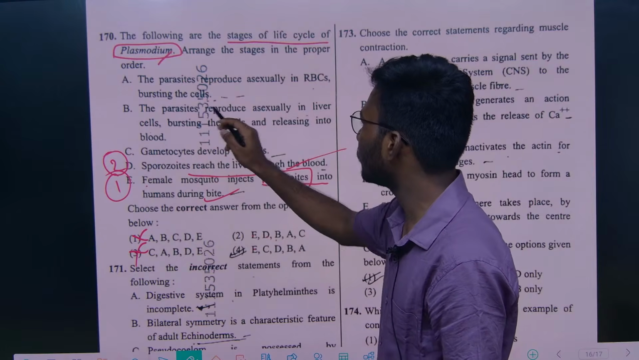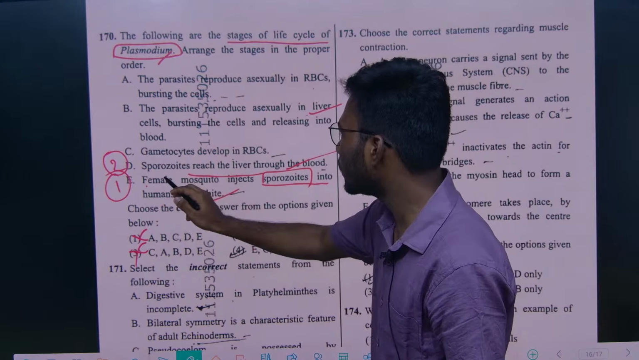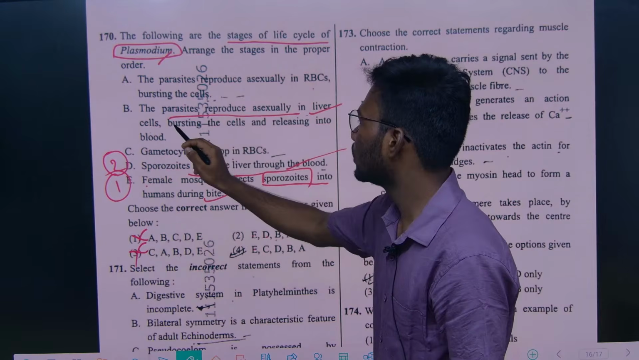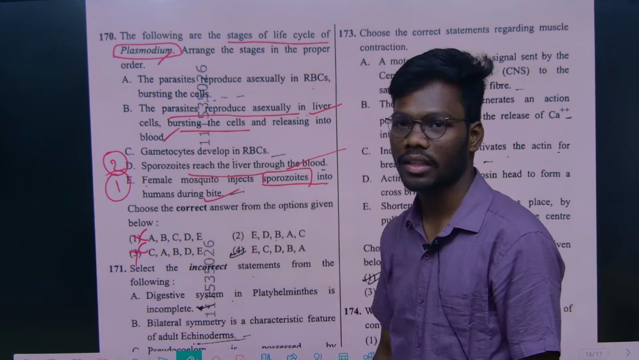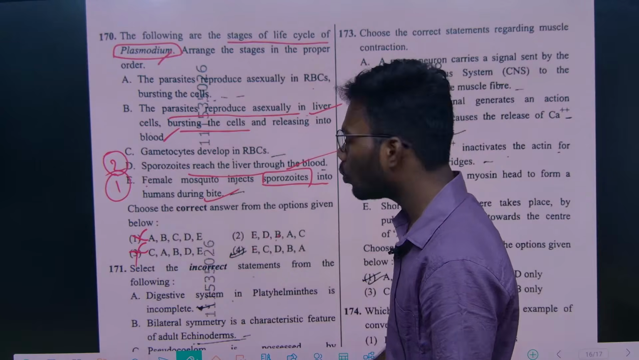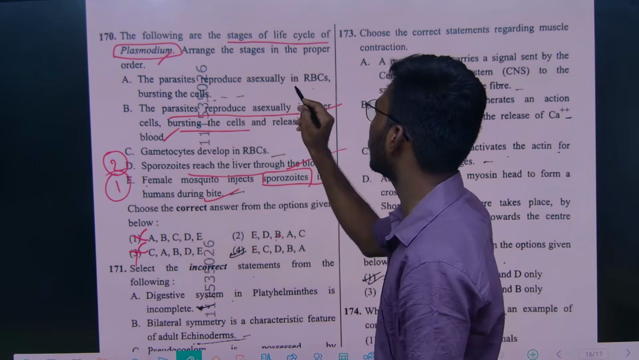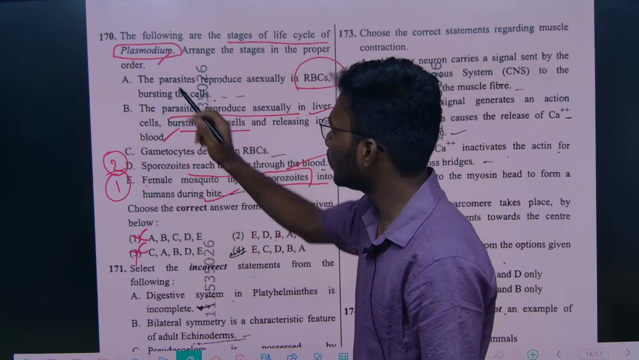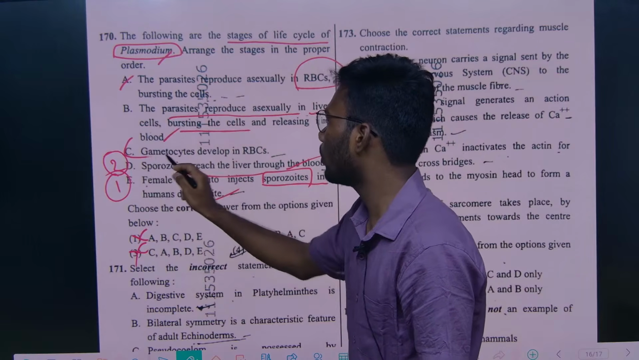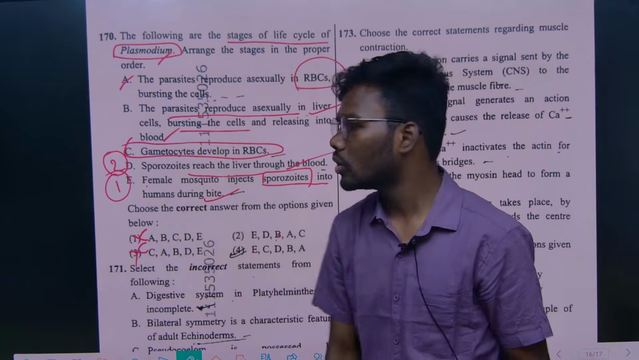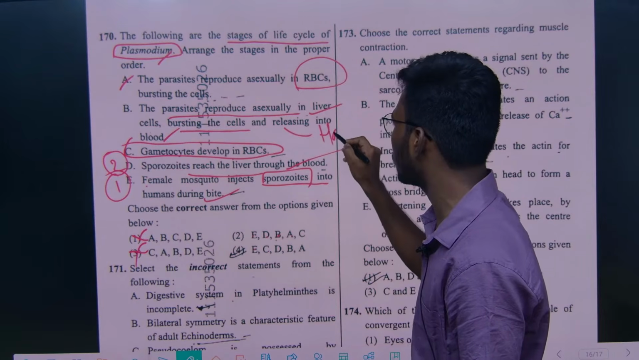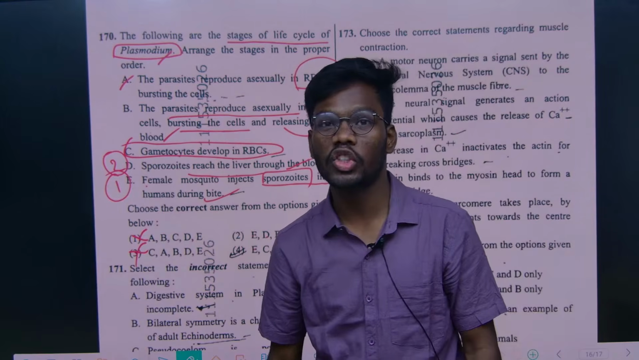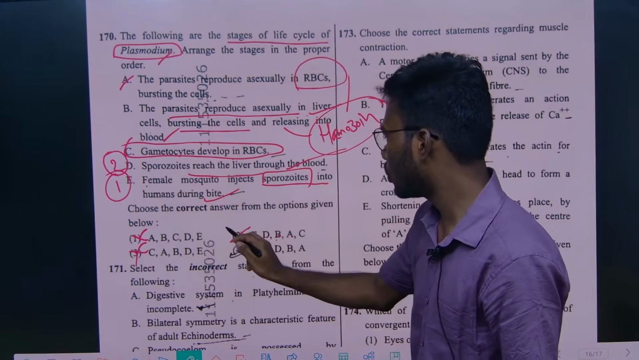Now the parasite reproduces asexually in the liver. Whenever the sporozoites enter the liver, they reproduce asexually in the liver cell, bursting the cell and releasing merozoites into the blood again, right? So the next option is B. Now what happens? From the liver they have to enter the RBC. After entering the RBC, they form gametocytes, right? And they also release a substance called hemozoin. Due to this we get fever and chills, right? So the option is 2.